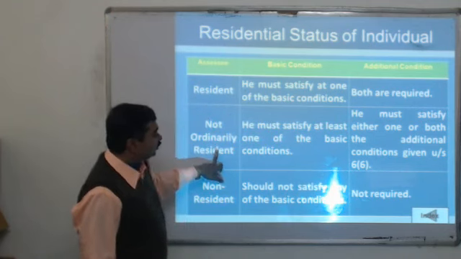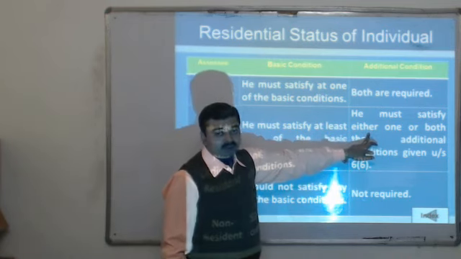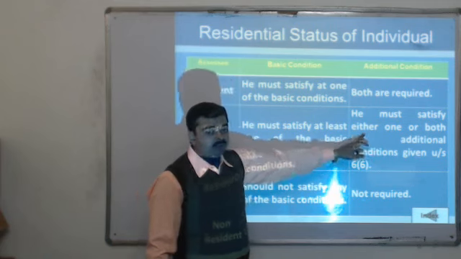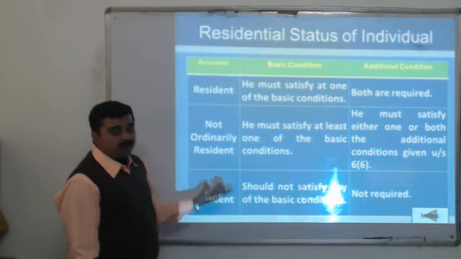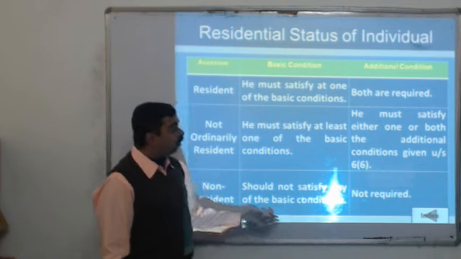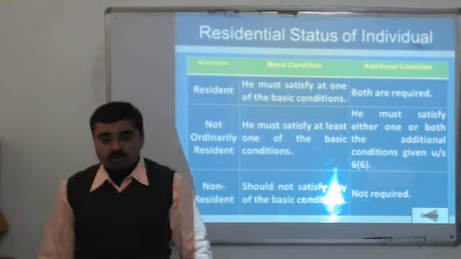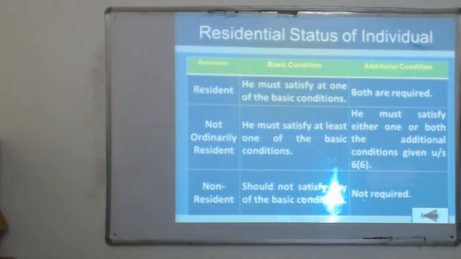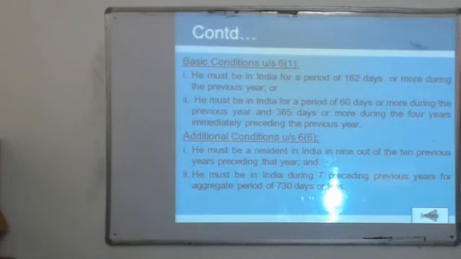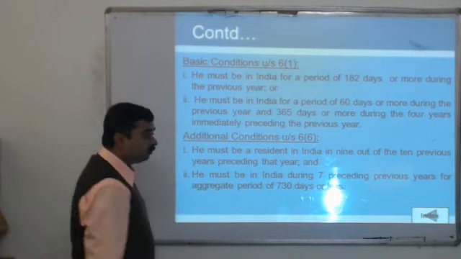If a person satisfies the basic condition but does not satisfy either of the additional conditions, he will be called non-ordinarily resident. And if a person does not satisfy the basic conditions, he will be called non-resident. Checking the additional conditions is not compulsory for the non-resident, since the basic condition is not fulfilled. Now we check what the conditions are.